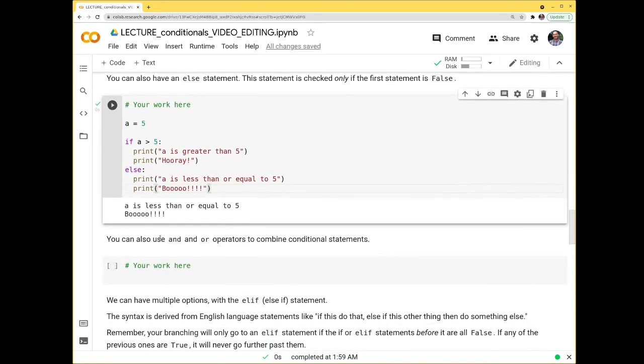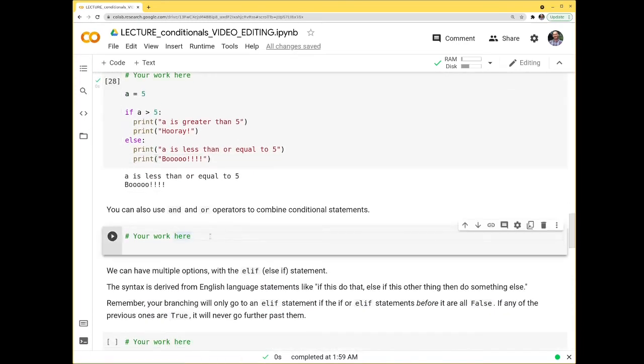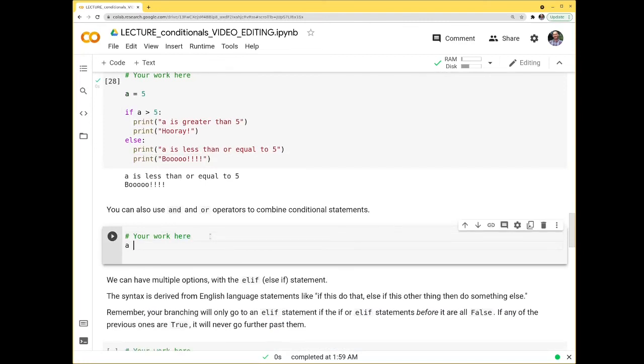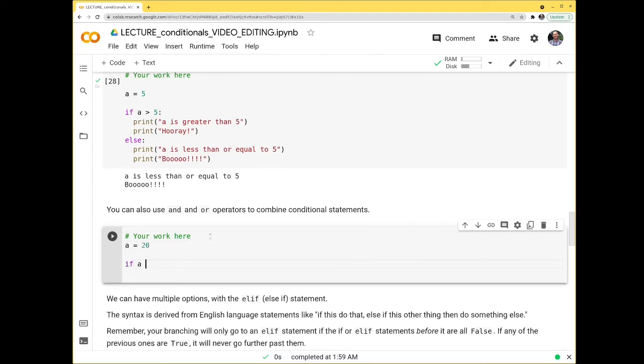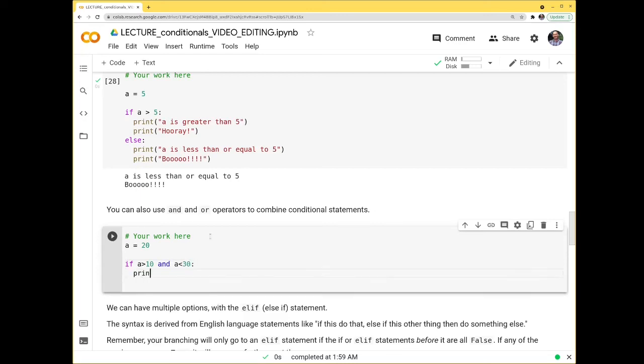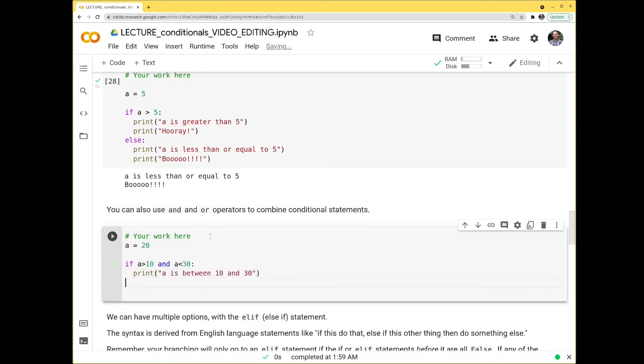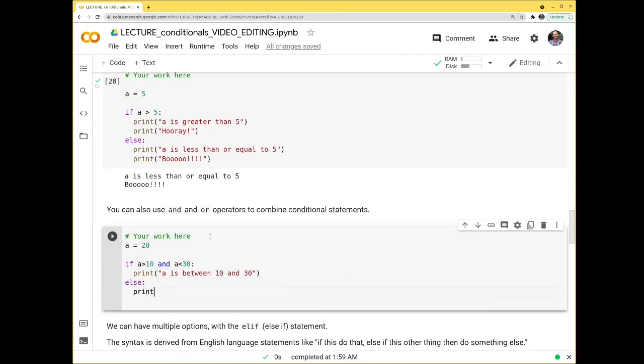We can also have and and or operators, and in Python, these are just the English word "and" and the English word "or." So let's do A is equal to 20. If A is greater than 10 and A is less than 30, we can print "A is between 10 and 30." And then we can have an else. Otherwise, print "A is not between 10 and 30."